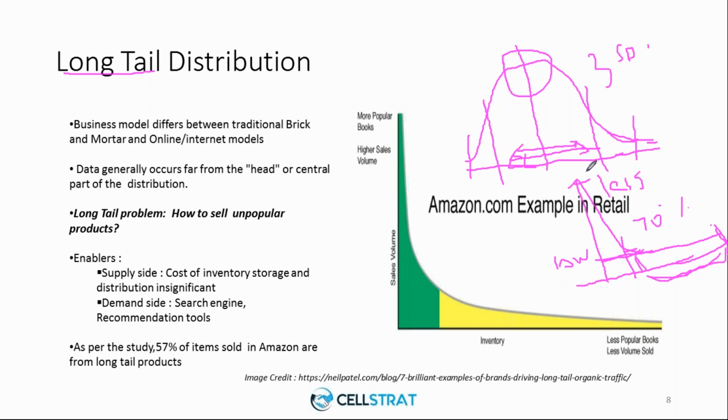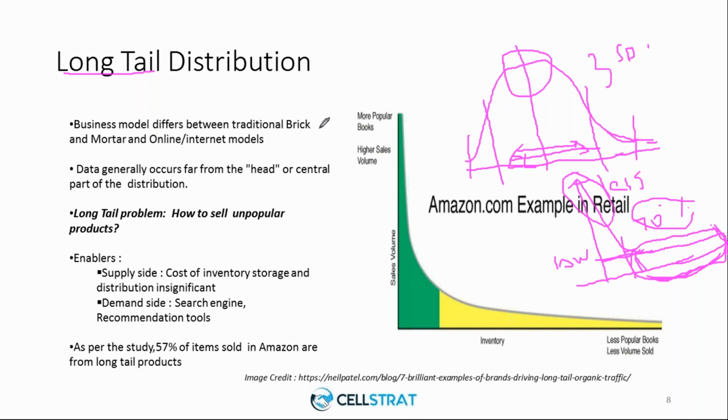So do you want to target the people who are earning high income, or do you want to target the 70% of the people who are earning less, right? It's a typical income distribution. This is what is called a long tail.